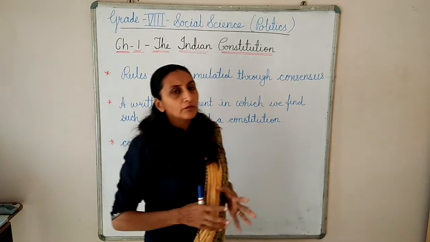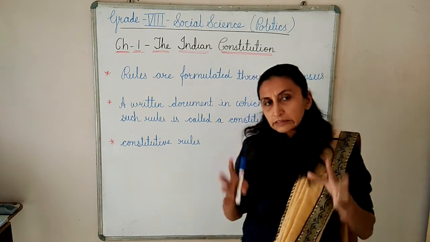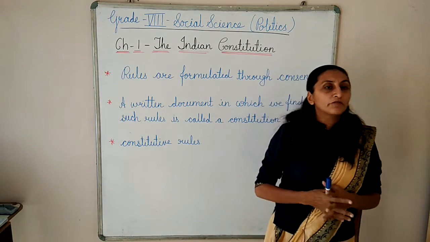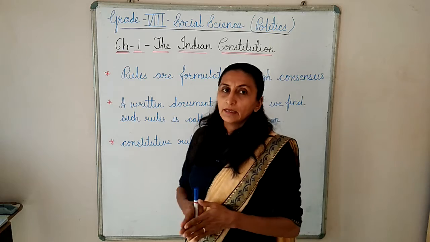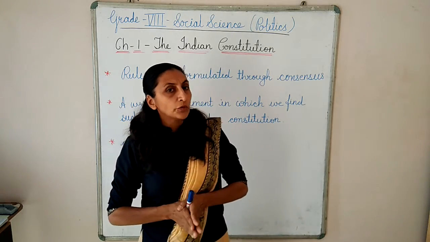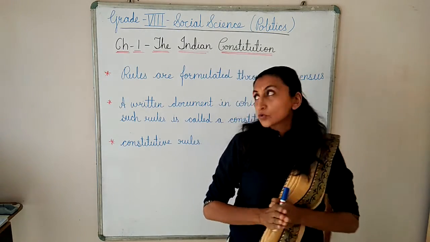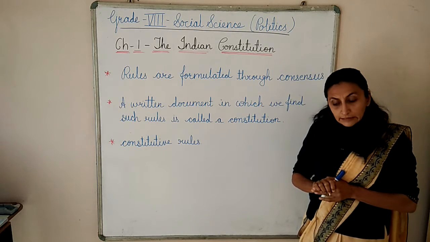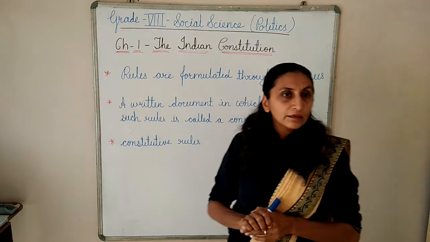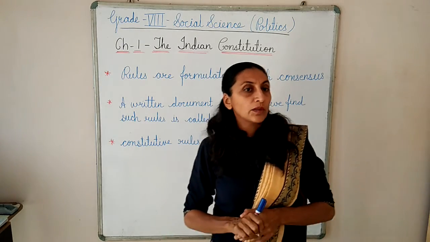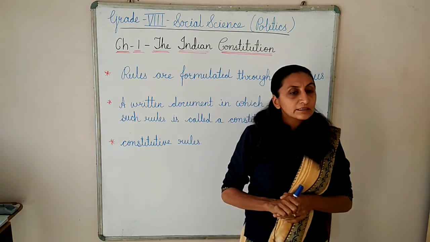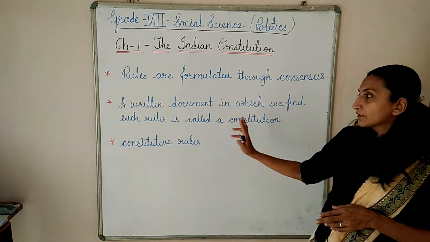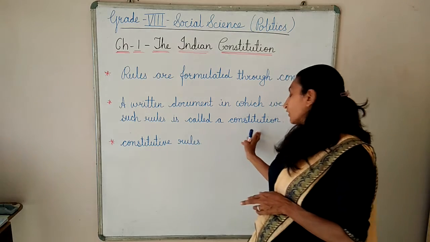Again I am saying, the main word is constitution. As you know, in society people of different communities are living together, so rules are formulated through consensus. And in modern countries nowadays, these consensus rules are available in written form, and a written document in which we find such rules is called the constitution.